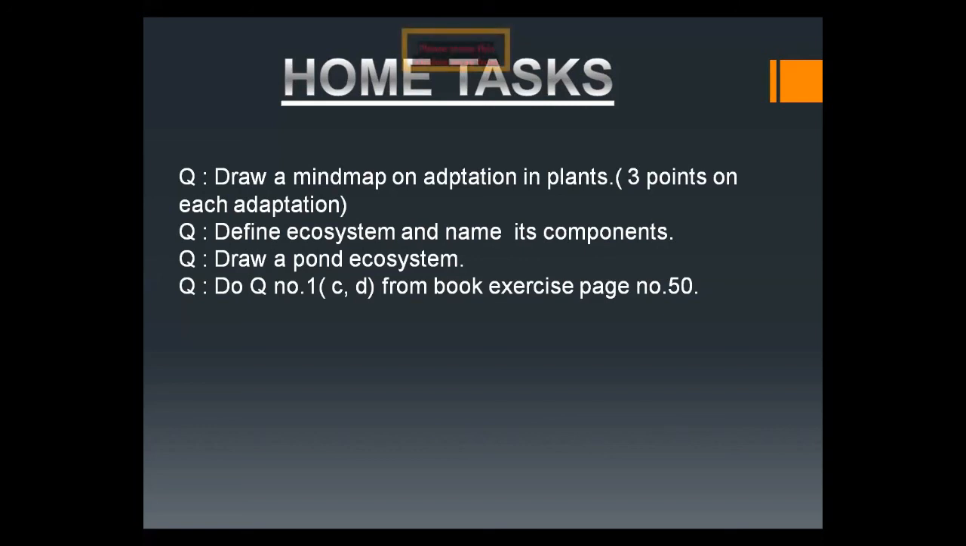One more question that you do: question number 1C and D from the book exercise on page 40. Question 1C is, what are the important features of the natural environment? As we have shared on the slides: the climate, the soil, the living organisms, other living organisms, and the landscape. So you have to write down about these features. And question 1D is, define the terms habitat, environment, community, and population.